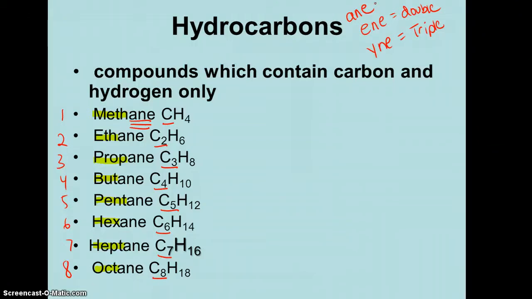Let's strictly go over these single bonds first, okay? Again, all of these have single bonds because they end in ane. Methane, so let's try and draw some of these structures. Again, carbon, which we've talked about before, has 4 valence electrons, 4 electrons in its outermost energy level. Now, when we did electron dot, we would typically write it like this.